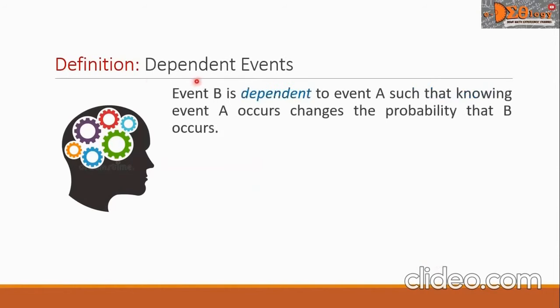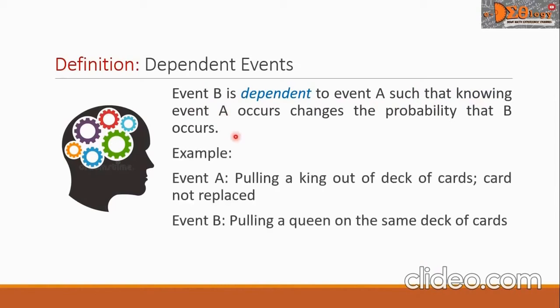Let us define now dependent events. Event B is dependent to event A, such that knowing event A occurs changes the probability that B occurs. Let's have an example. Event A is pulling a king out of a deck of cards, and card not replaced. Event B, pulling a queen on the same deck of cards.